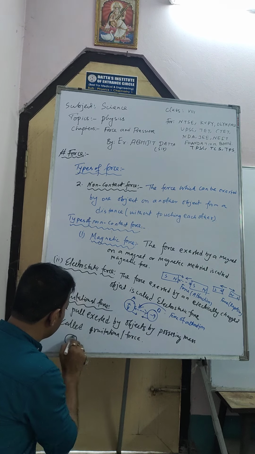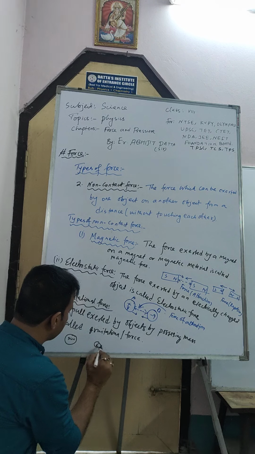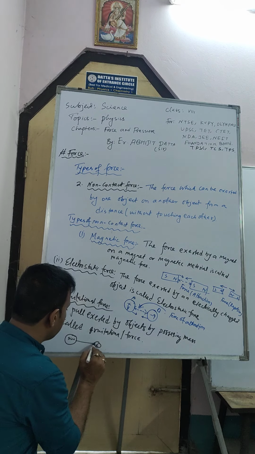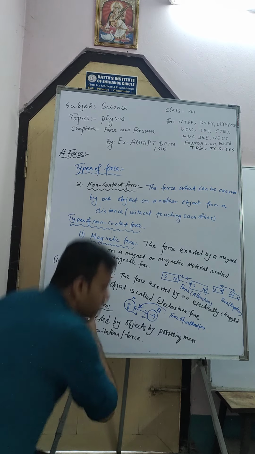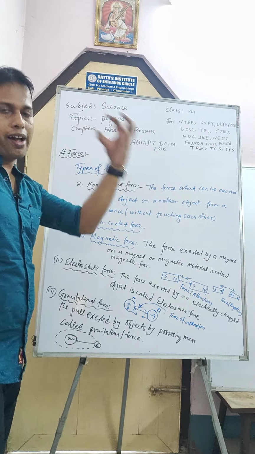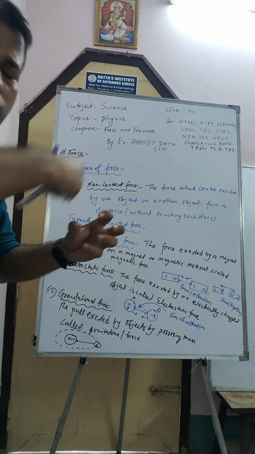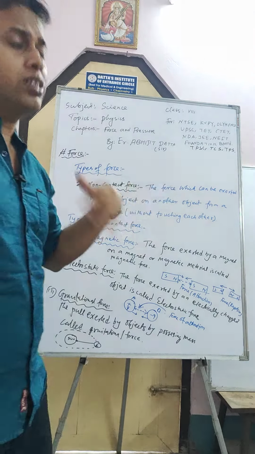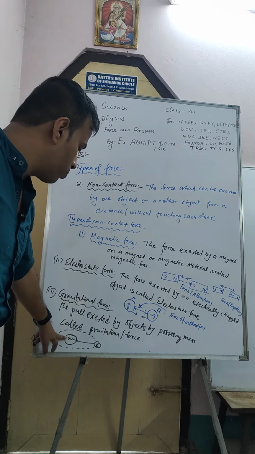Suppose this one is the Sun, and this one is the Earth. The Earth rotates around the Sun in that way, isn't it? So why does the Earth rotate around the Sun, or the Moon rotate around the Earth? The Moon rotates around the Earth, and the Earth rotates around the Sun. Why? Because the Sun is one object and the Earth is one object.